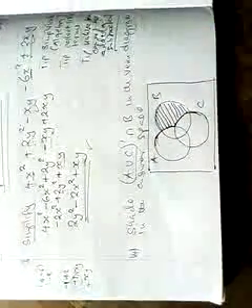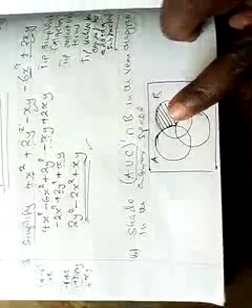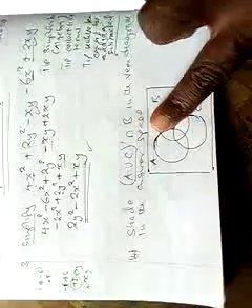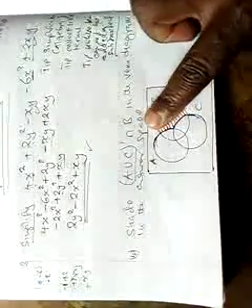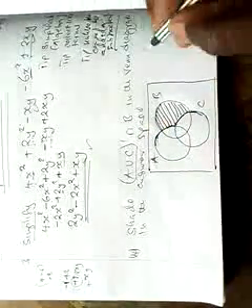So this is the answer. As you can see, the union of A and B is not shaded anywhere. It's far away. So this is A union C complement, not part of A union C, do not shade, intersect B.